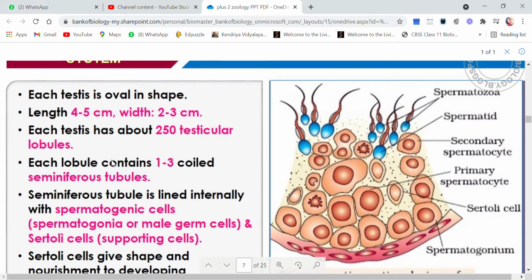Each lobule contains 1 to 3 coiled seminiferous tubules. So every compartment or every lobule has 1, 2 or maximum 3 seminiferous tubules which are coiled and fitted into that compartment.